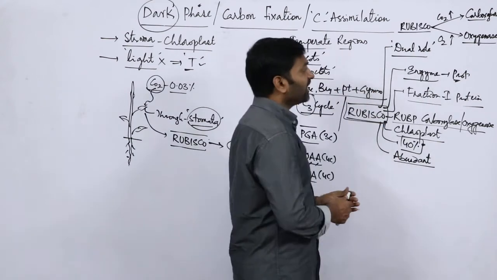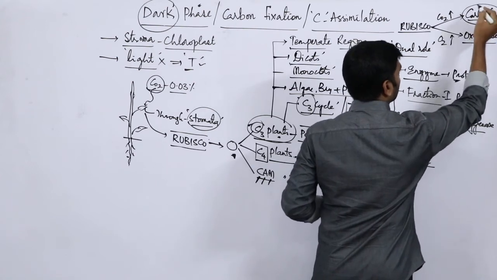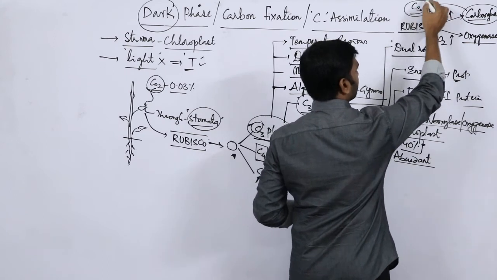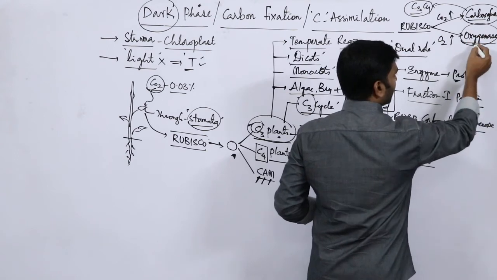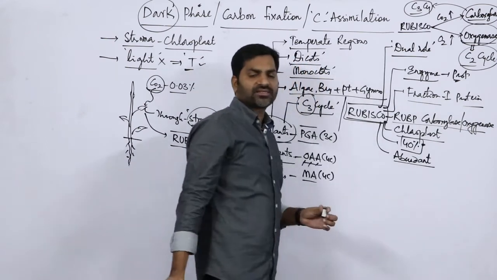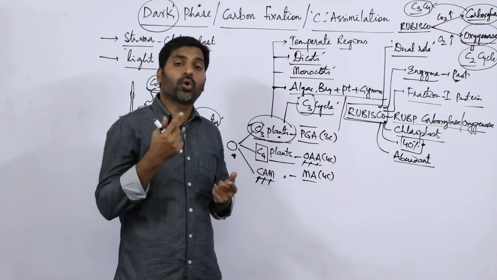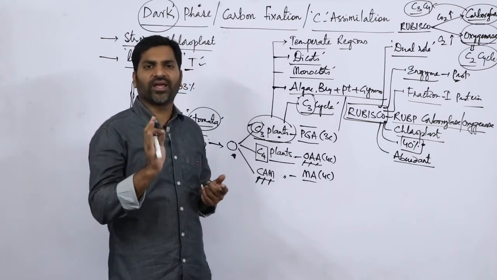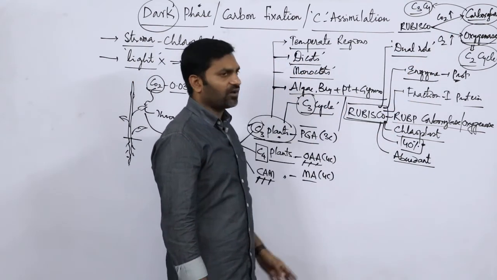Remember, when the Rubisco acts as a carboxylase, it enters into the C3 cycle. Then whenever it acts as an oxygenase, it enters into the C2 cycle. There is one more cycle that can be called the C2 cycle, or you can say the glycolate pathway. C2 cycle is an alternative name for the glycolate pathway. So this is all about the dual role of Rubisco.